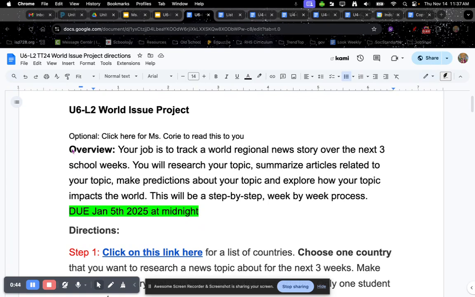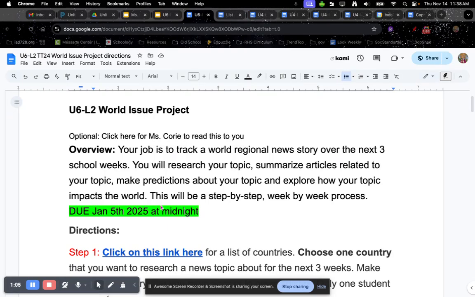All right, so here is the overview. Your job is to track a world regional news story over the next 3 school weeks. So if you include winter break, that would be 4 weeks. You are going to research your topic, summarize articles related to your topic, make predictions about your topic, and explore how your topic impacts the world.